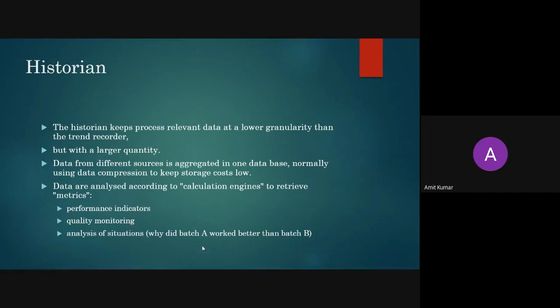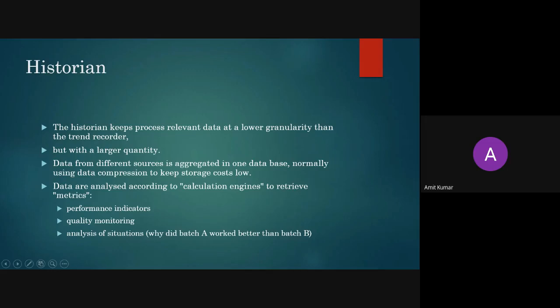So what is the situation over there, that the quality of product A is higher than product B? That is known as analysis of situations. Quality monitoring means you will see the quality difference between the batches.